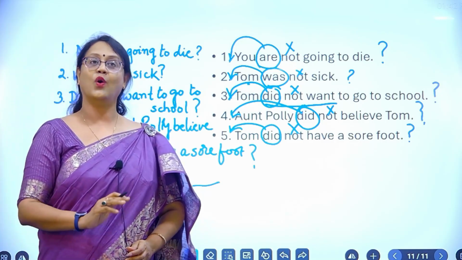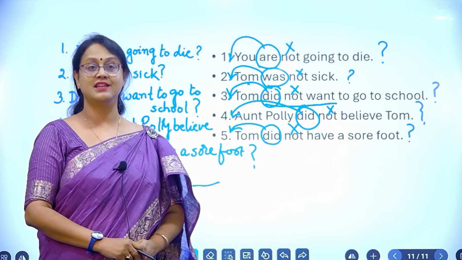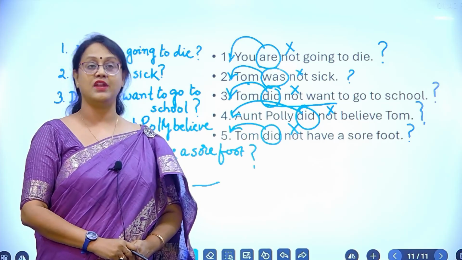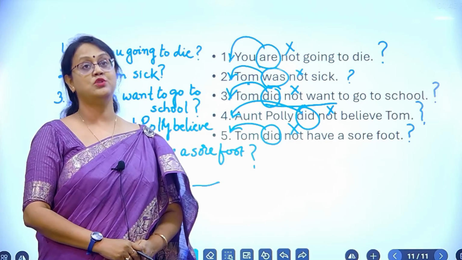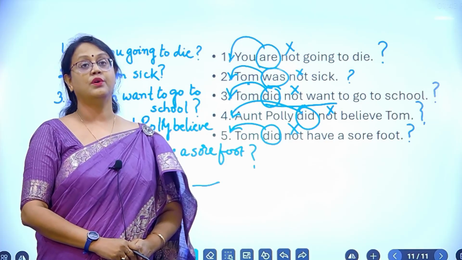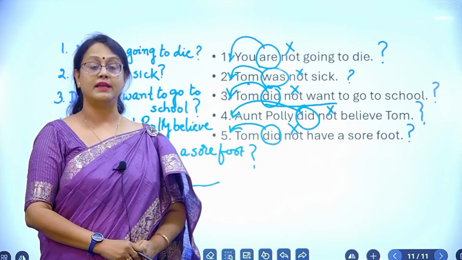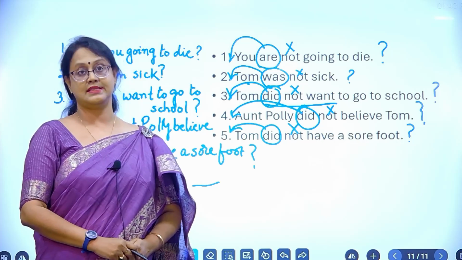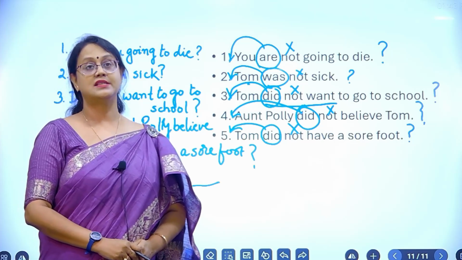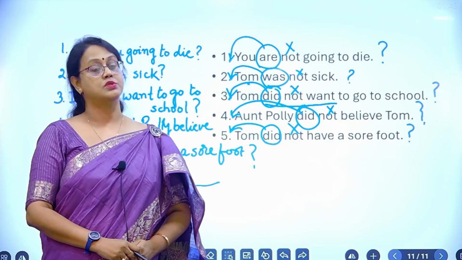So that was all about today's lesson. I hope you have all enjoyed this lesson, found it very nice and very entertaining, and also found it very useful. So go through them whenever you have time and revise them by writing them down in your exercise copy. There are some exercises in your textbook too. You can also do them.